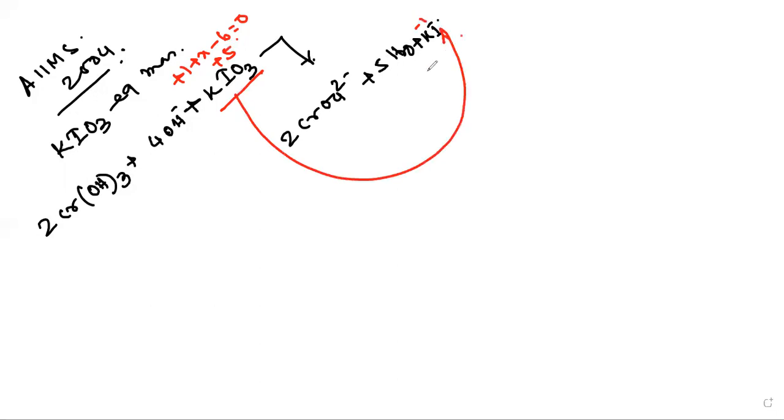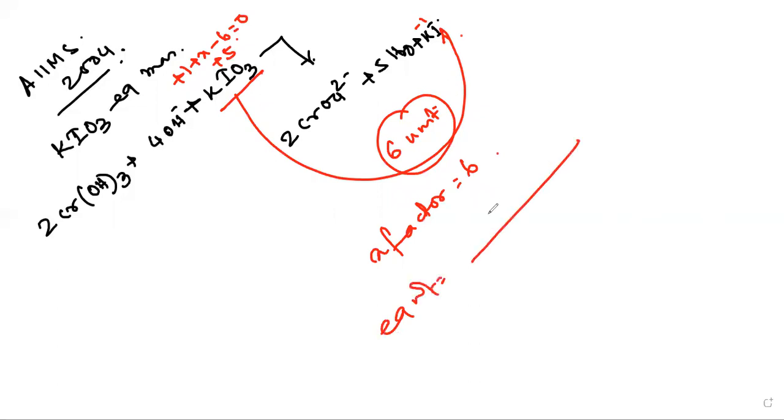Plus 5 to minus 1. How much change? 6 unit change. So this is the N factor. N factor is 6. So we know that equivalent weight is equal to molar weight by N factor.